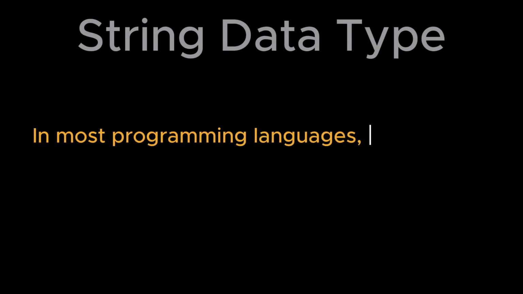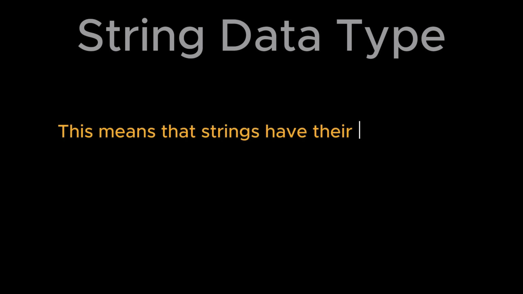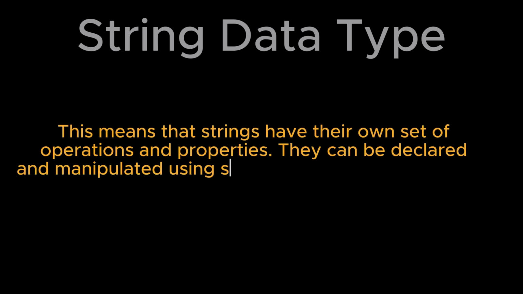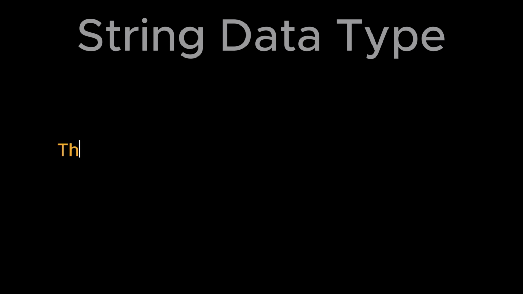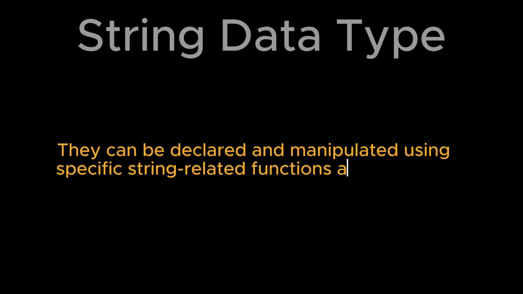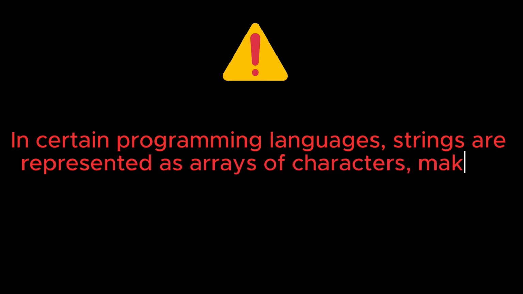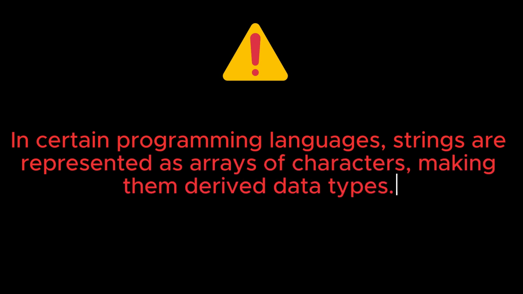String data type. In most programming languages, strings are treated as a distinct data type. This means that strings have their own set of operations and properties. They can be declared and manipulated using specific string-related functions and methods. Remember, in certain programming languages, strings are represented as arrays of characters, making them derived data types.